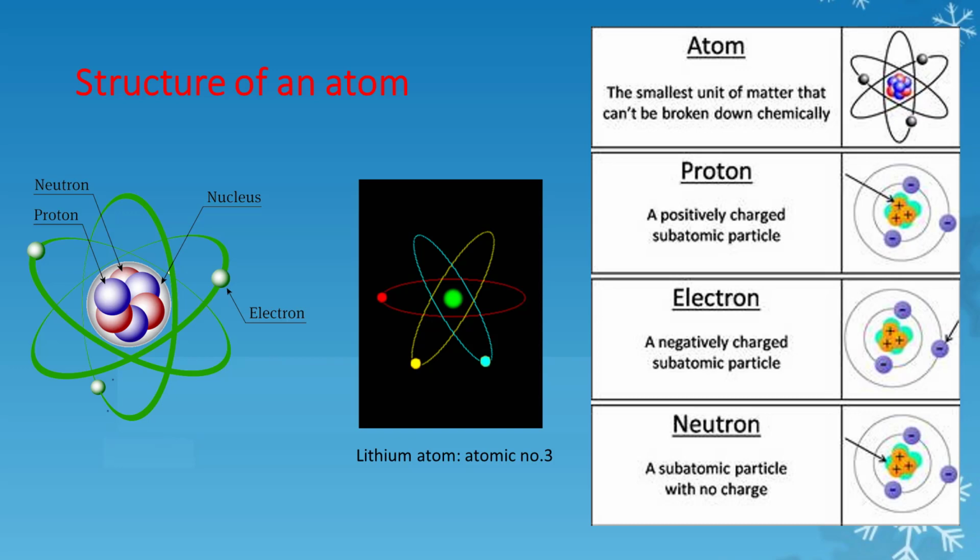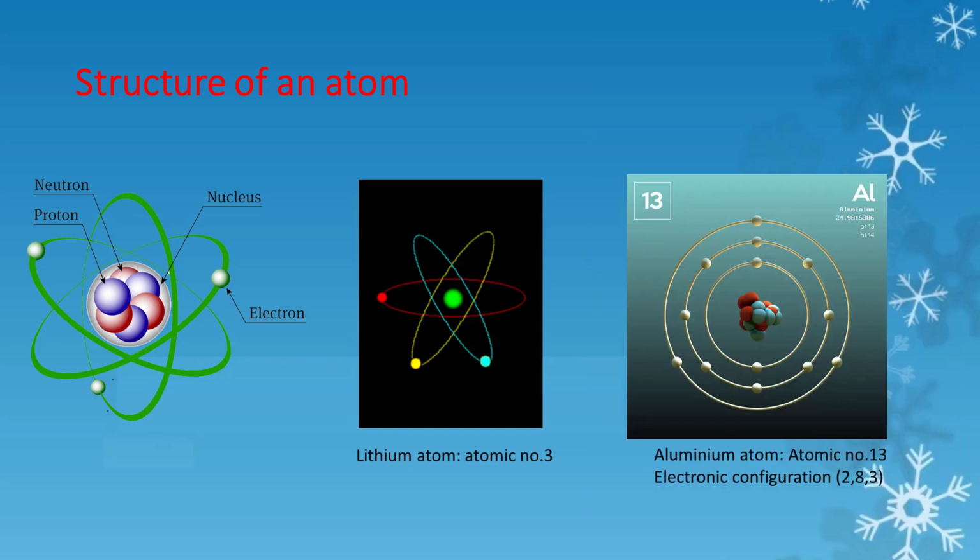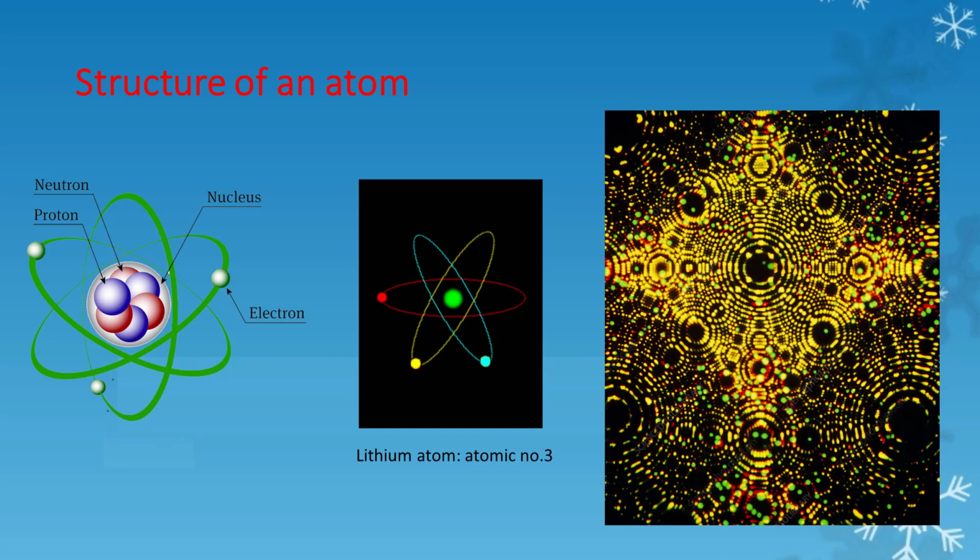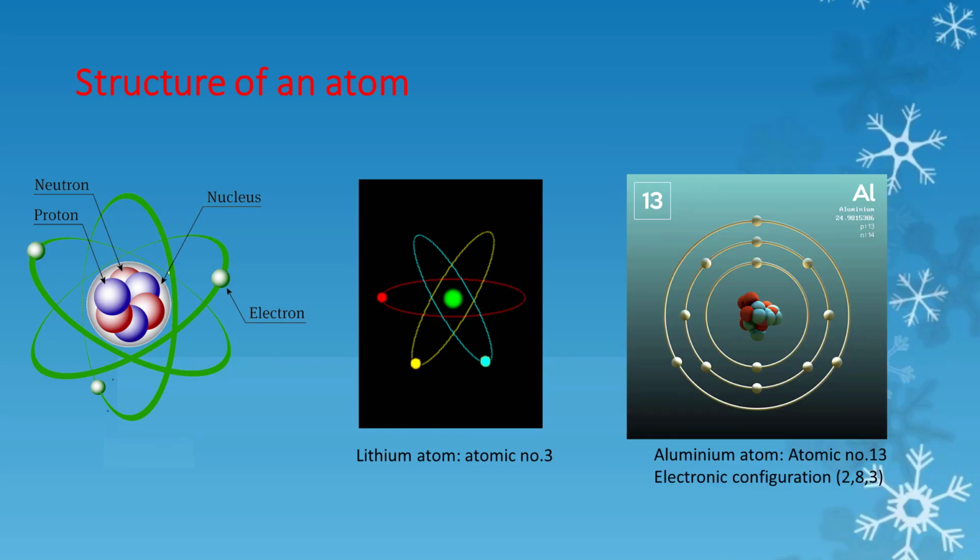Look at the image of an atom obtained with a field ion microscope. This is the image of iridium atoms. Here, every spot in this image is an atom. In this slide, you can see the structure of lithium atom and aluminium atom.